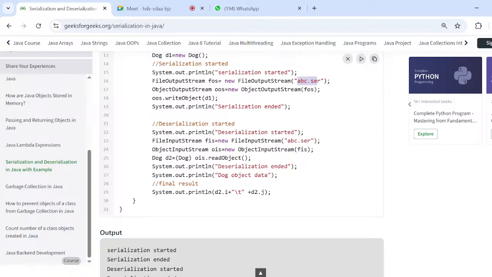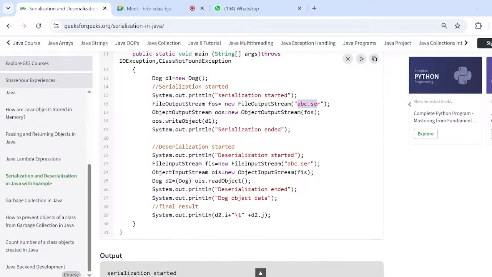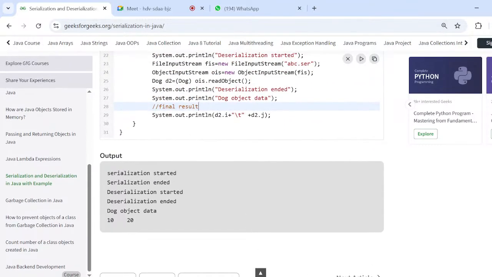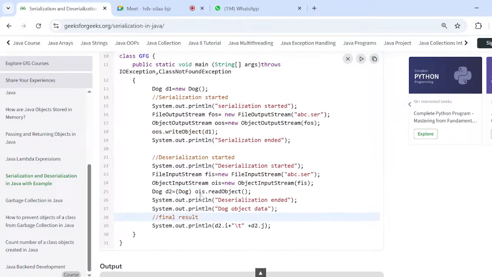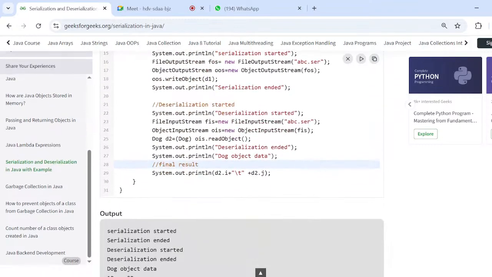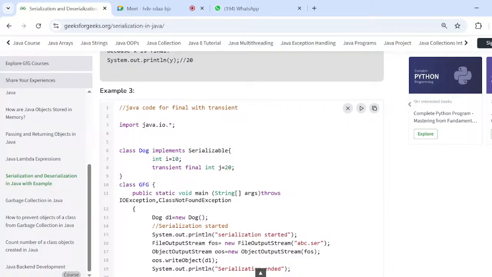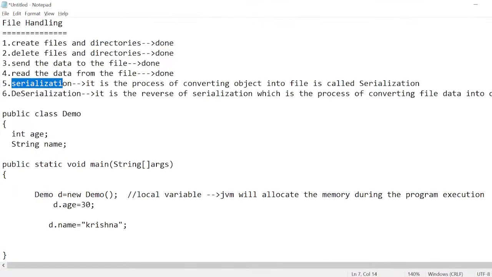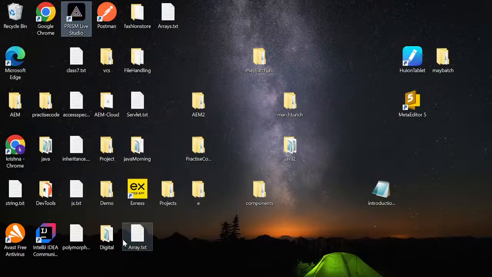Okay, fine. And finally we will get the data like this. The same program I can show you. I can write a program and then I can show you.